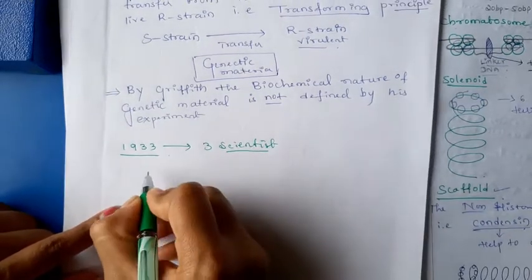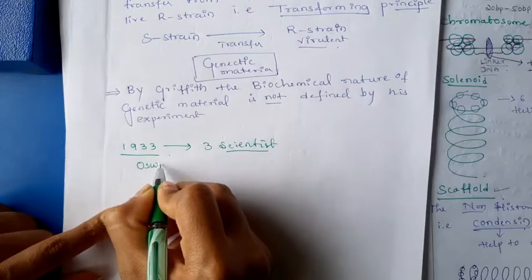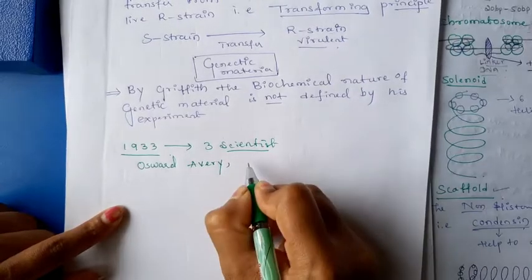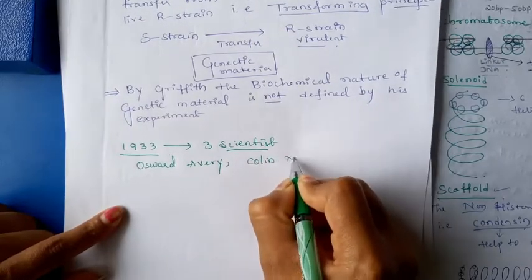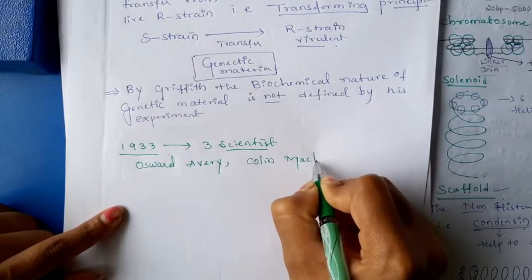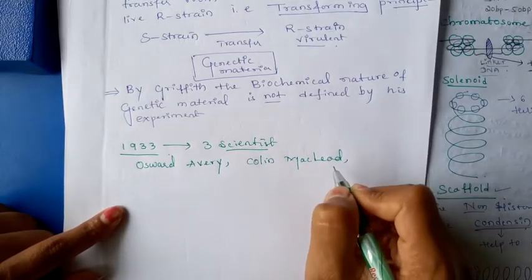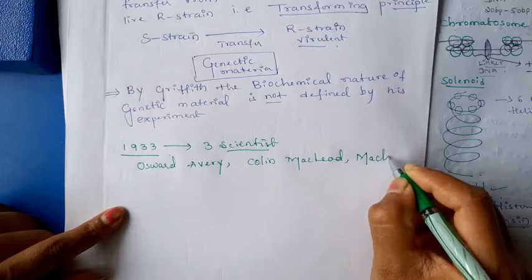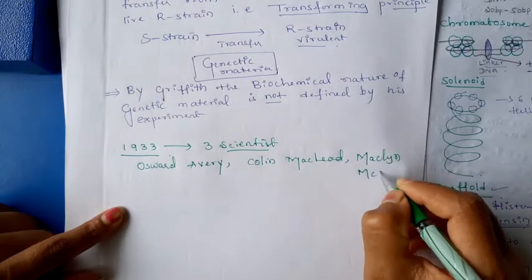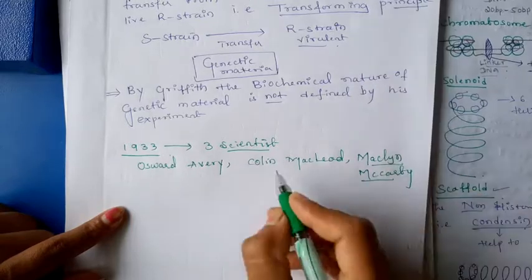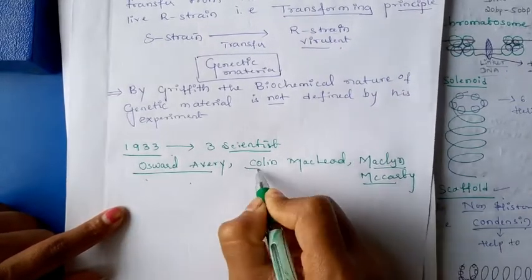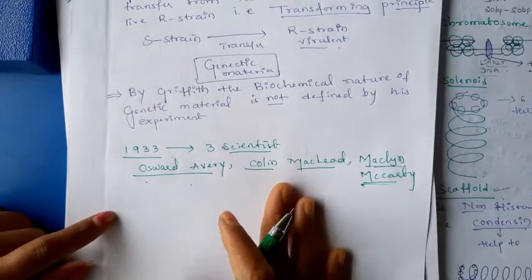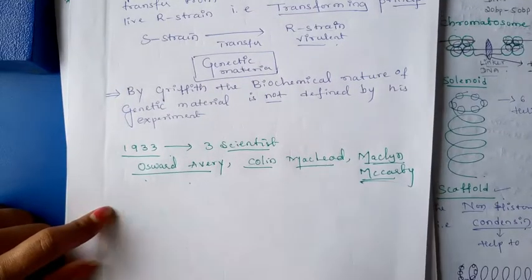Those scientists are Oswald Avery, Colin MacLeod, and Maclyn McCarty. These three scientists worked on genetic material.